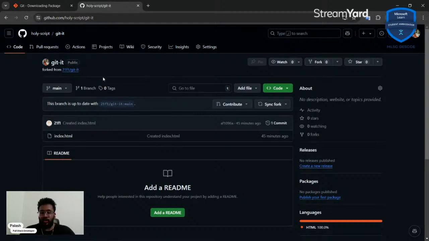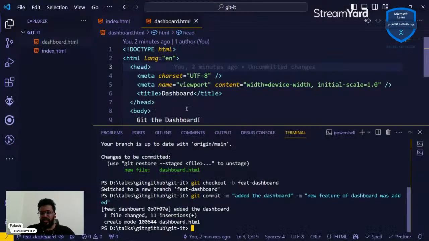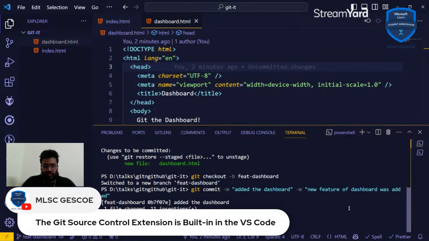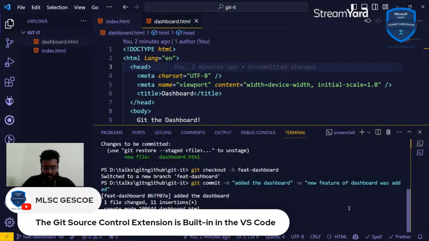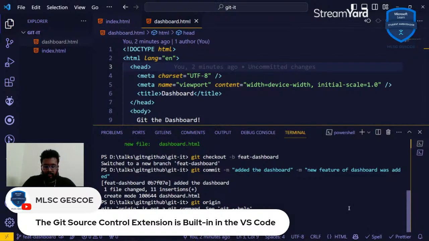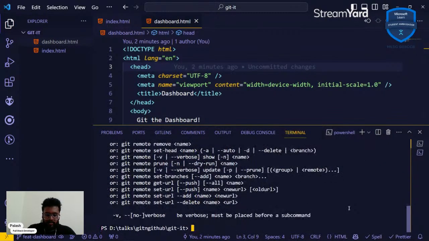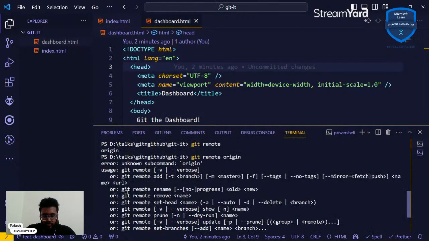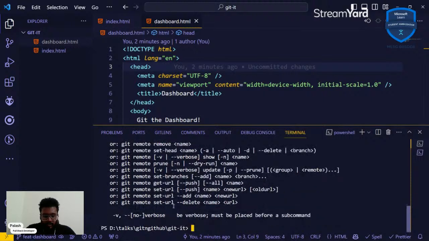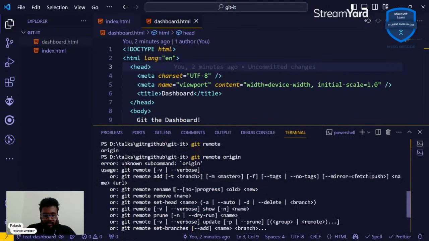Right now, because I've cloned this repository from this link, Git knows the origin. I think you can see it with git remote, yeah, git remote -v. Origin is set with git remote add origin.